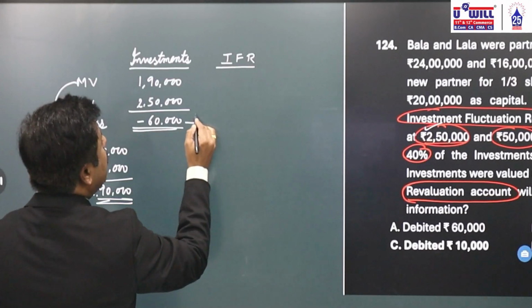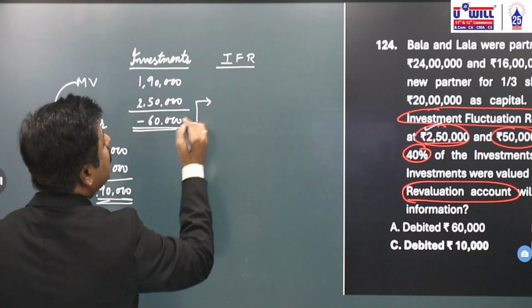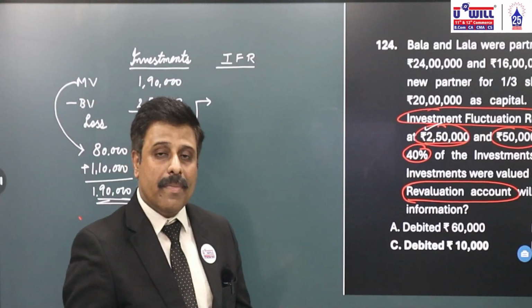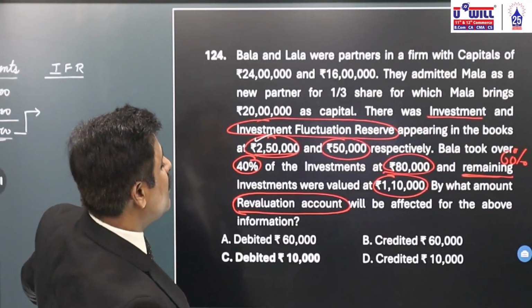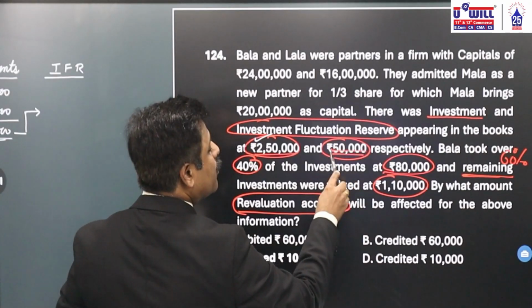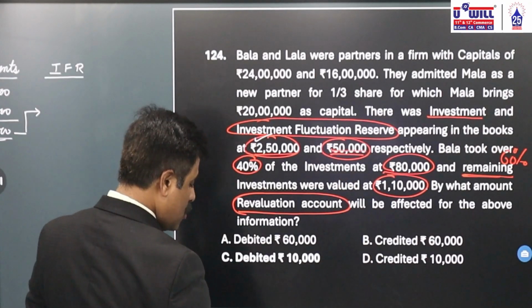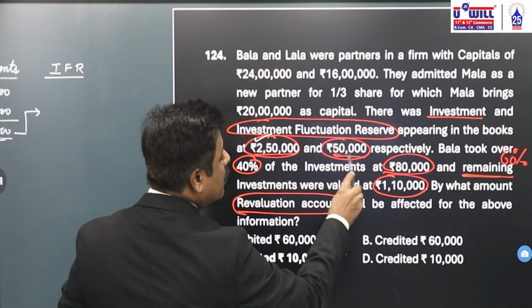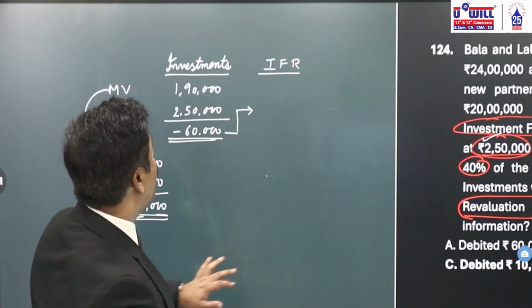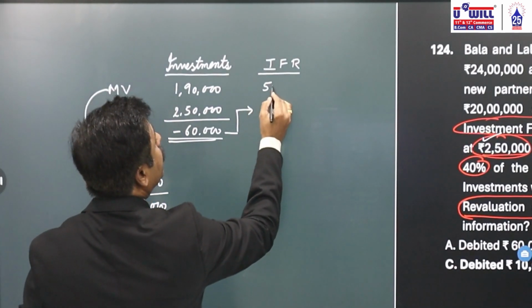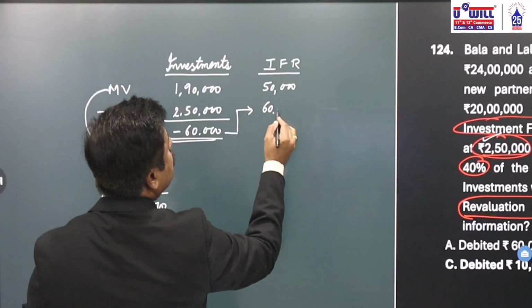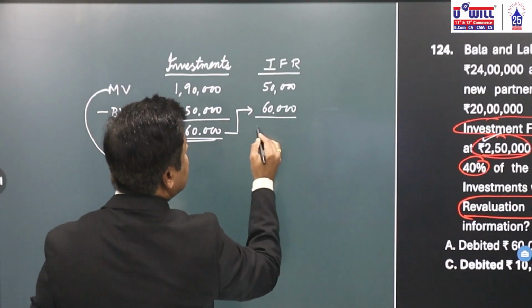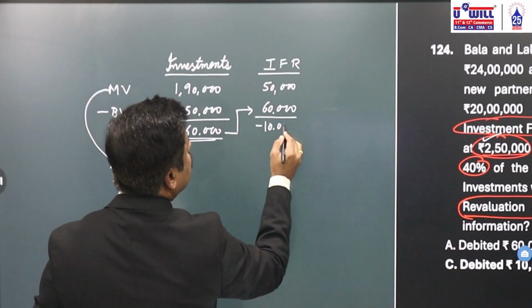This we have to adjust with investment fluctuation reserve. To meet the loss of investments, we keep investment fluctuation reserve. What is investment fluctuation reserve? 50,000. From this 50,000, we will adjust the loss of this 60,000. How much is still the excess loss? 10,000.